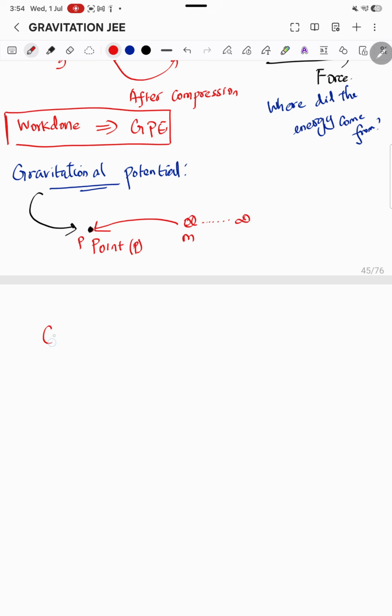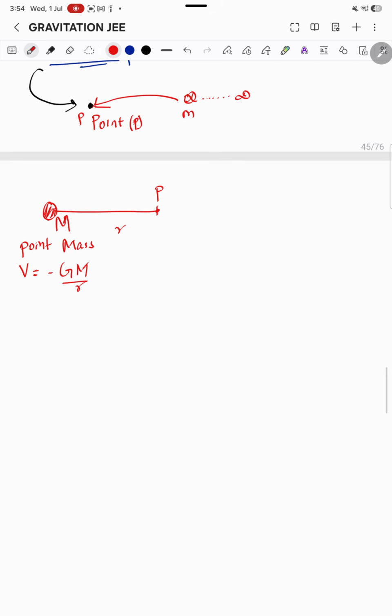So there is some mass m, and I want to find the gravitational potential from a distance r from this mass at this point P. I want to find the potential of this point mass at this point P, and the potential of the point mass can be written as minus GM by r.